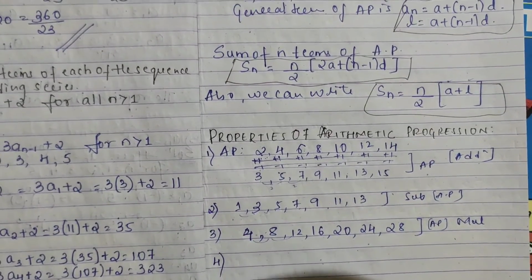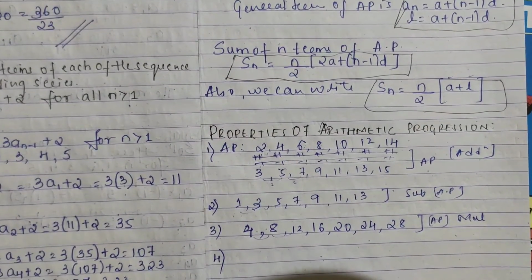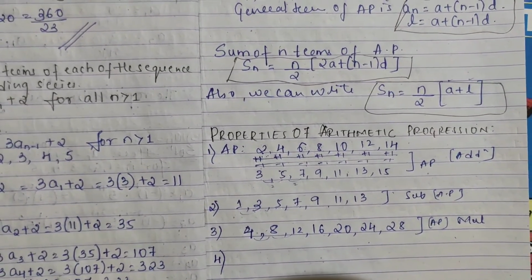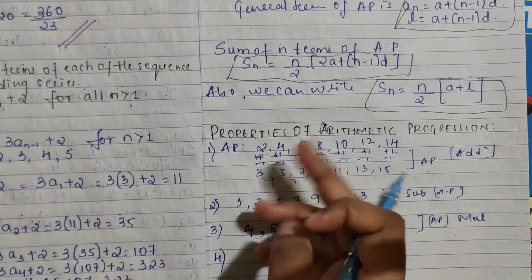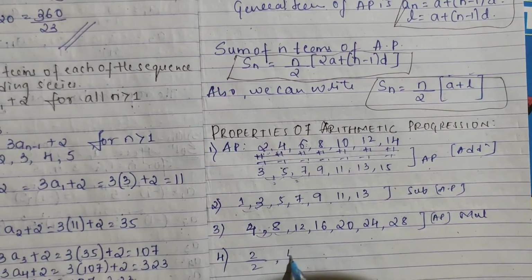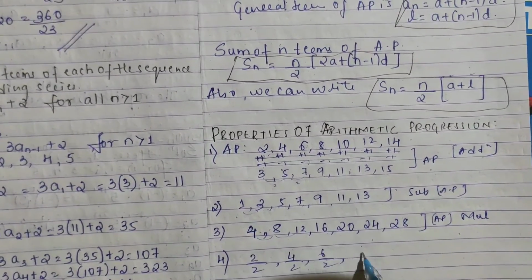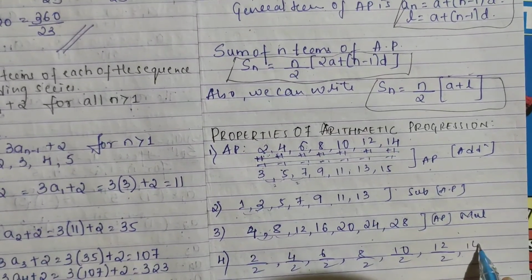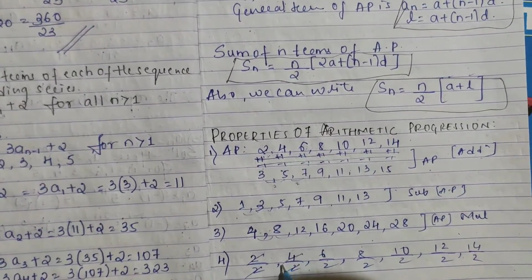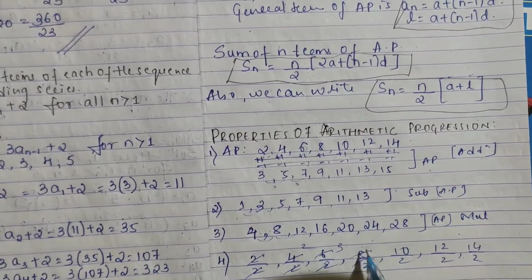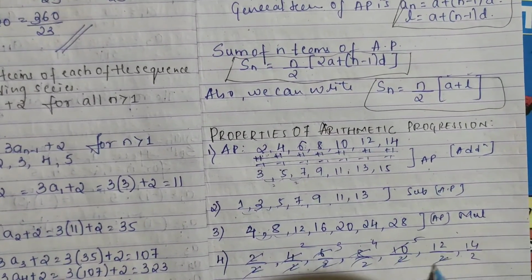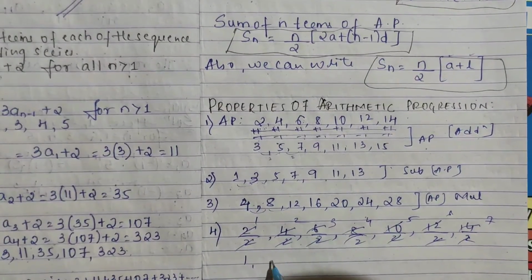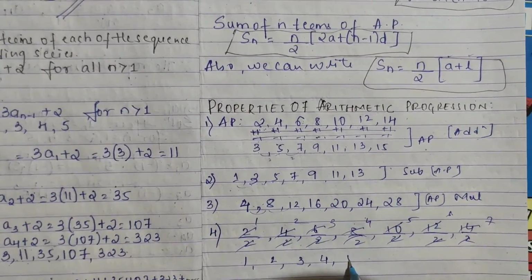And fourth, they are telling, if each term is divided by a non-zero constant. Non-zero means it shouldn't be 0, except 0 you can do anything. Again with 2, if I do 2 by 2, 4 by 2, 6 by 2, 8 by 2, 10 by 2, 12 by 2, 14 by 2, what you are getting is 1, 2, 3, 4, 5, 6, 7.